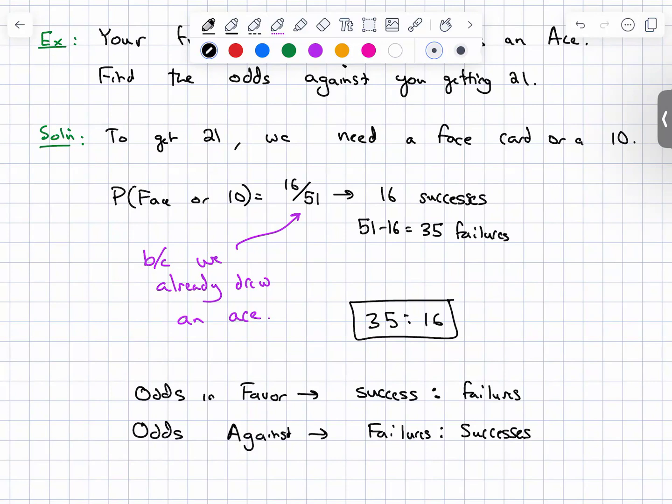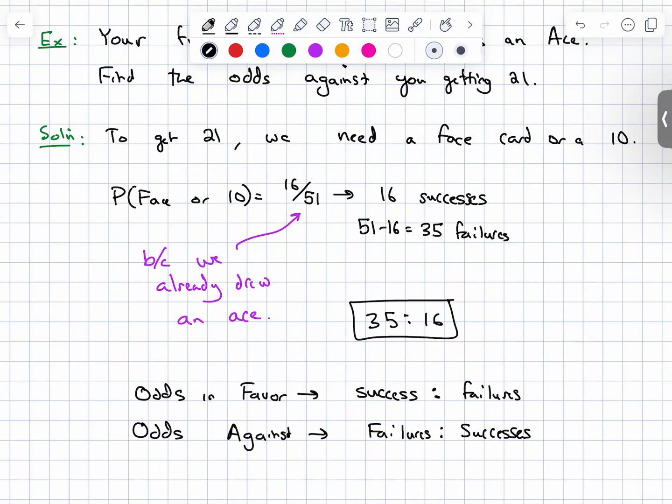So that's 4 total cards in each suit, and there's 4 suits, so 4 times 4 is 16. The reason why we did 51 minus 16 is to figure out the number of failures, because in order to do odds, you need chances of success and chances of failure. Which one comes first depends on whether it's saying odds in favor or odds against, which will now be provided.